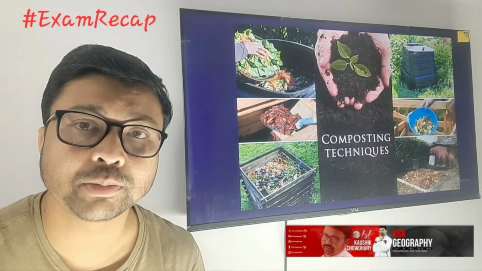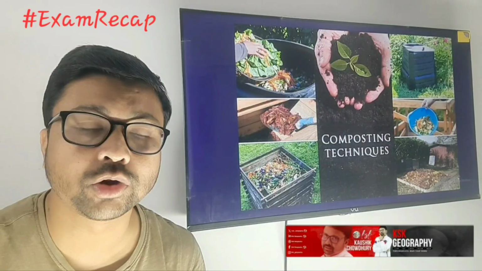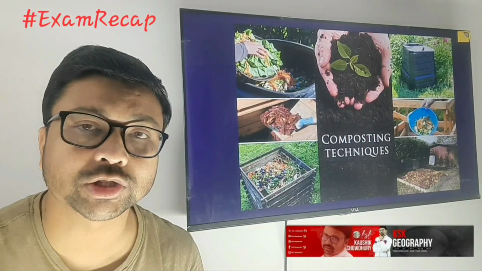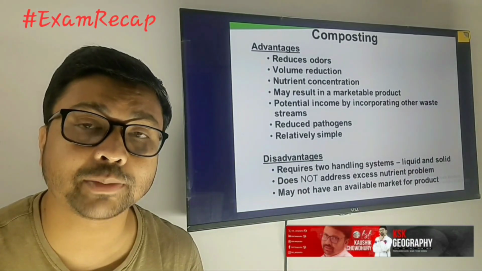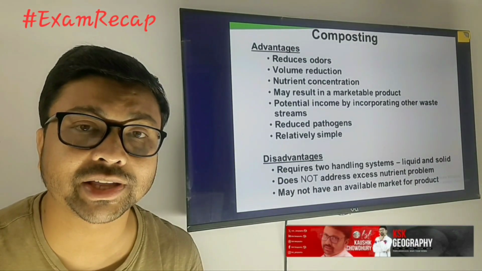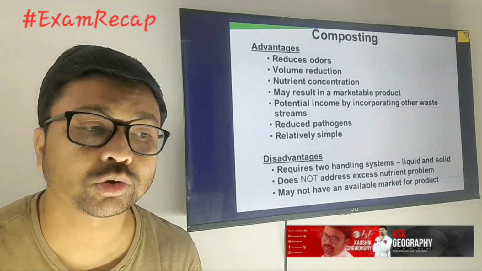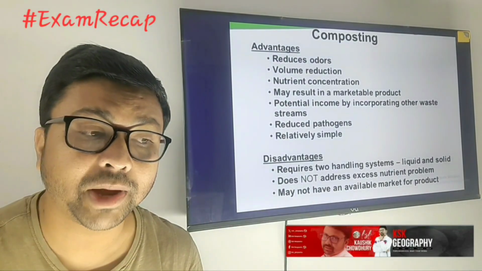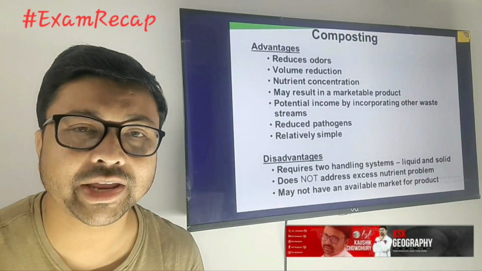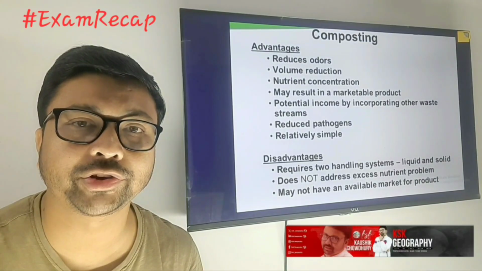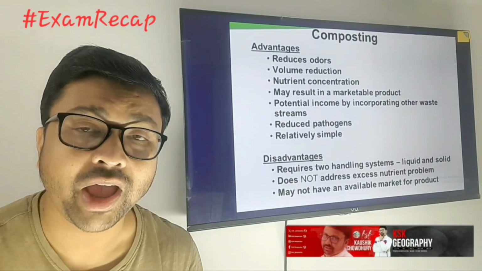Here we will use the microorganism to get rid of those things, and it will reduce the volume of the waste materials, and on the other hand we will be able to get the compost, which can be utilized for the agricultural activity as a fertilizer, right? So those are the advantages of composting. But here one disadvantage is that it is very slow and it can be used only for biodegradable waste materials.